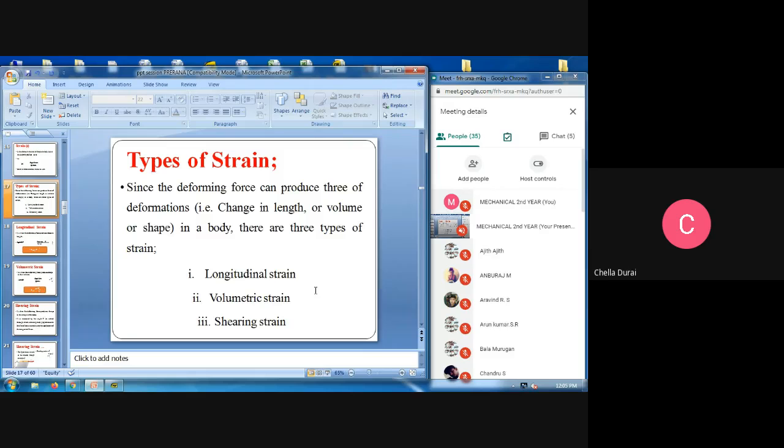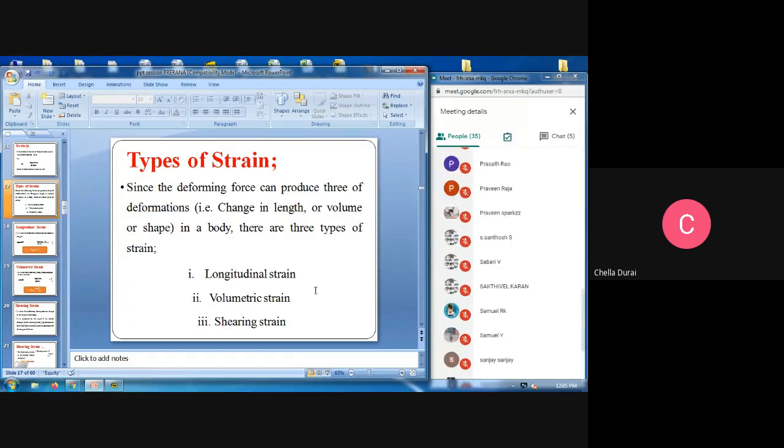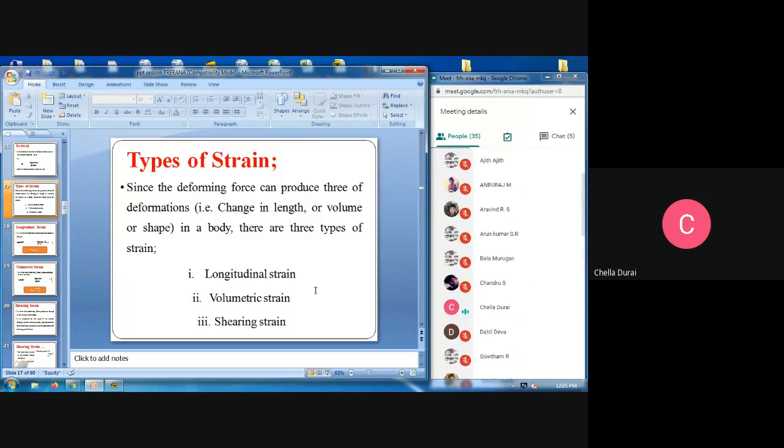Next, what are the types of strain? There are three types of strain: longitudinal strain, volumetric strain, and shearing strain.